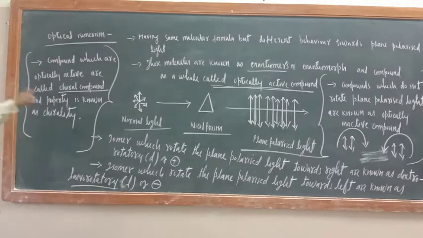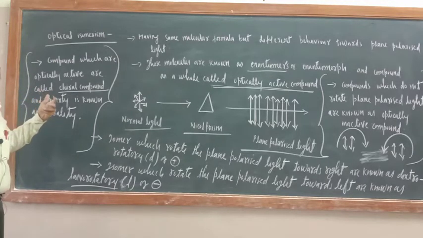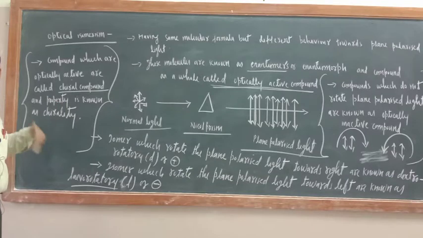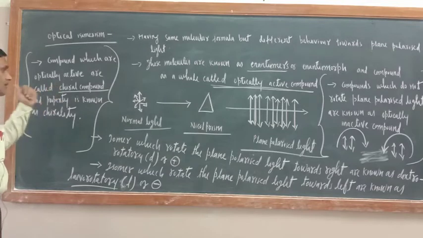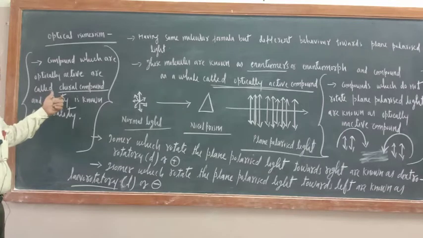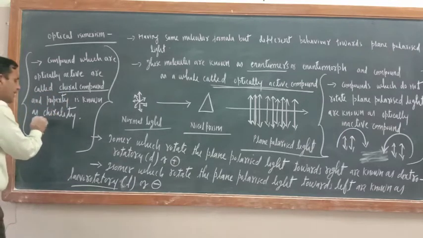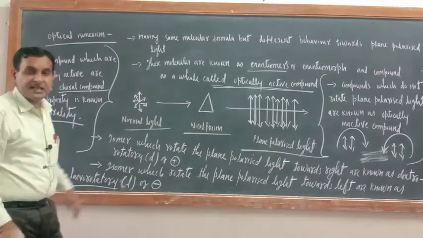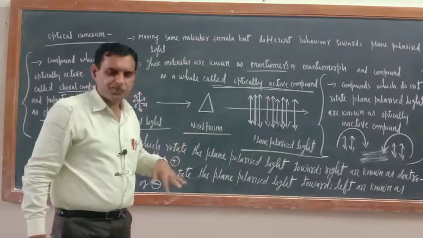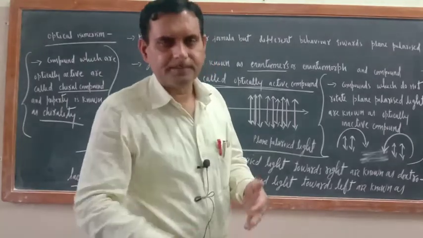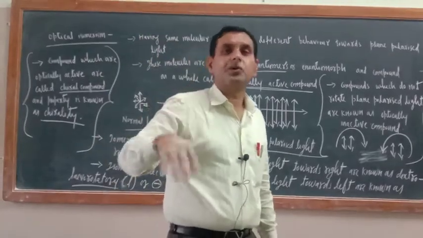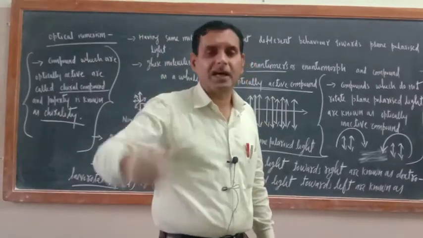What is the meaning of optically active compound? Those which rotate the plane polarized light either to the right hand side or left hand side. They are optically active compounds, and the other name of optically active compound is chiral compound, and this property is known as chirality. What is the name of this property? Chirality.